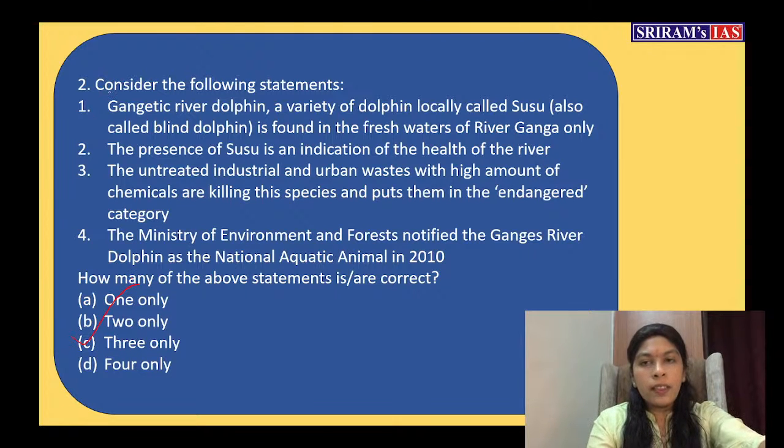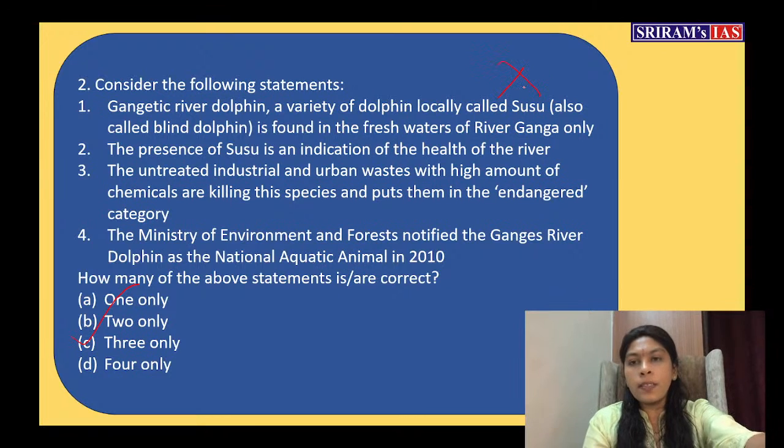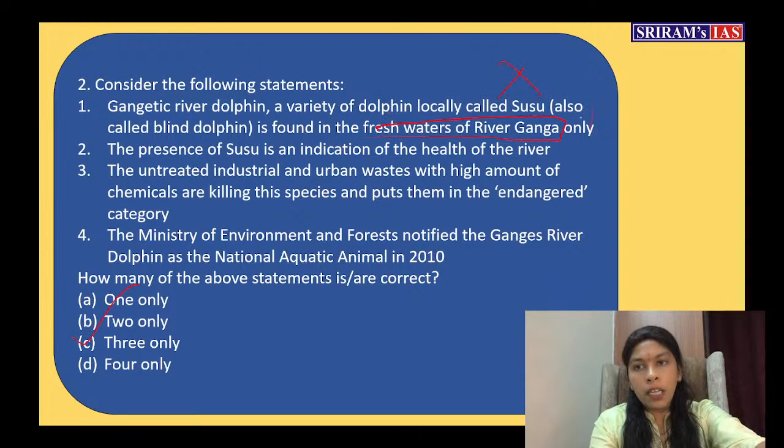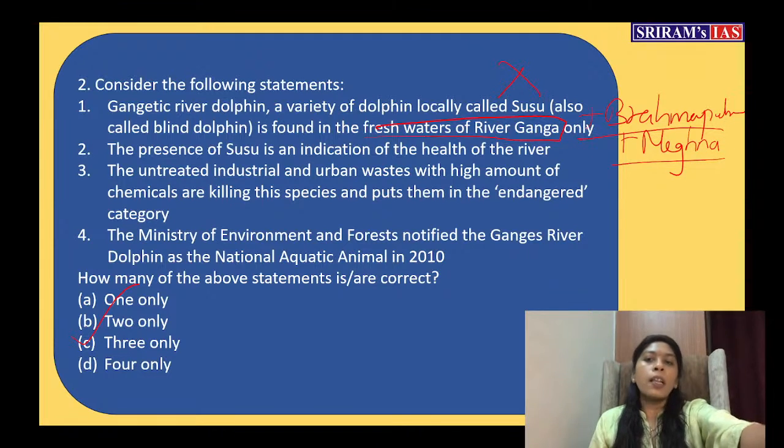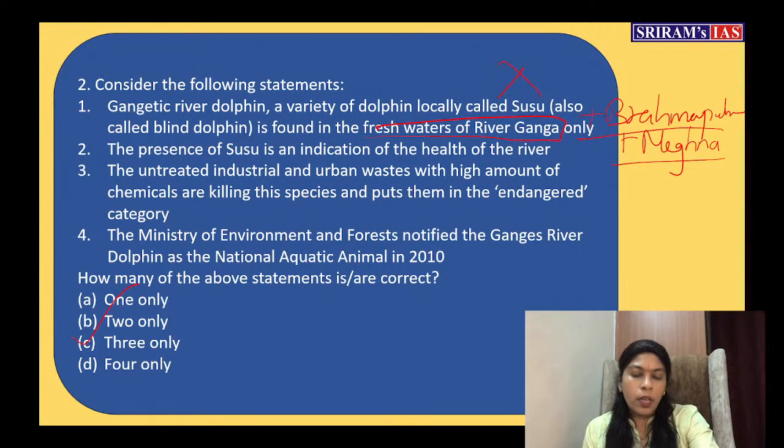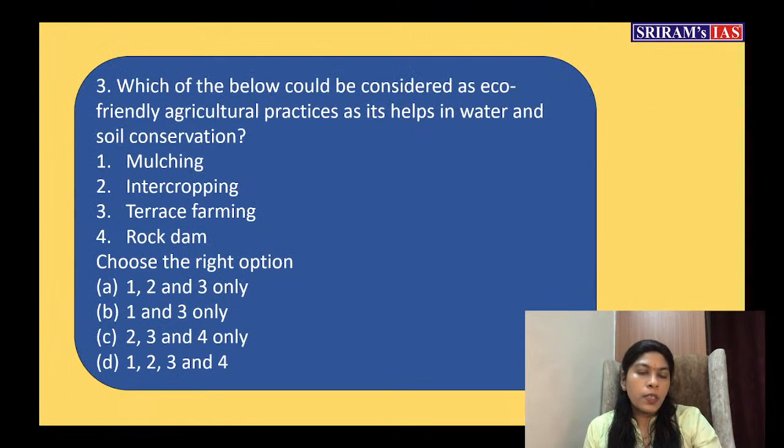That is why this statement is wrong. Can you tell why this statement is wrong? Because it is found in the fresh waters of river Ganga, Brahmaputra, Meghna, not only in India. And also in Karnapauli rivers of Nepal, we can find this particular organism. So this particular statement in this question is wrong. Got it. Now move to the next question.